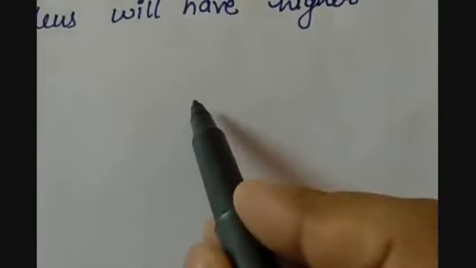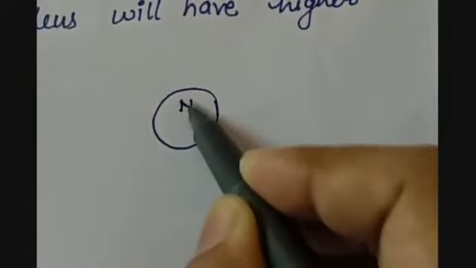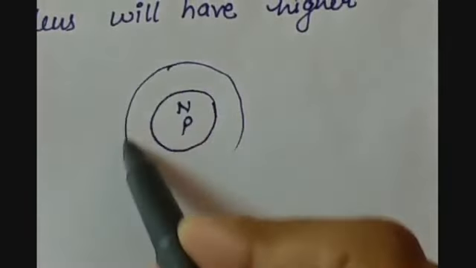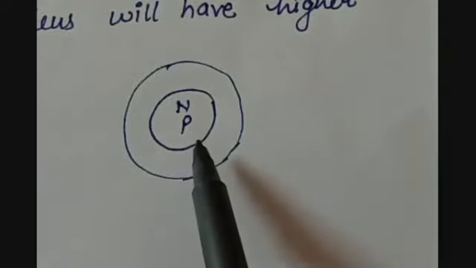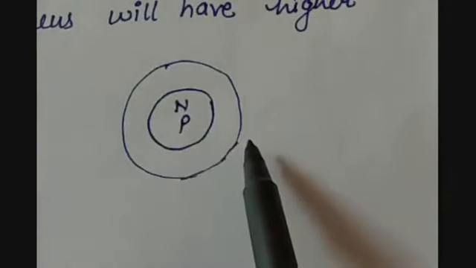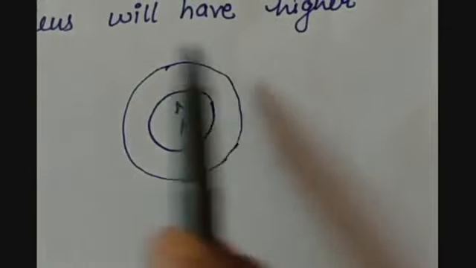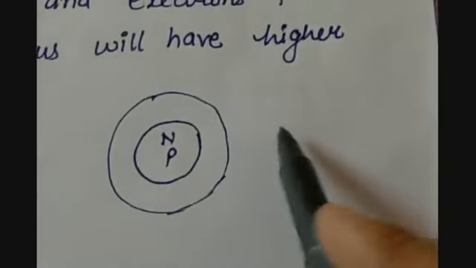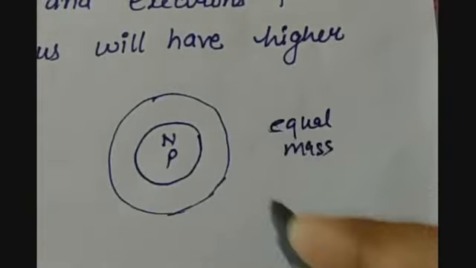According to the atomic model, an atom has a nucleus in which neutrons and protons are present, and the electrons revolve around the nucleus because of the nuclear force of attraction, because the nucleus has positive charge and the electron is a negatively charged particle, so there is a force of attraction between the two. We know that all the electrons revolving in the shells have equal mass and equal charge.